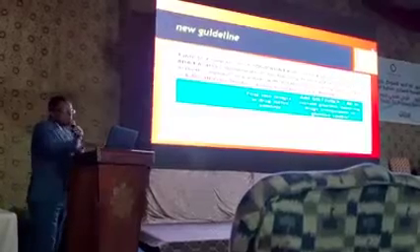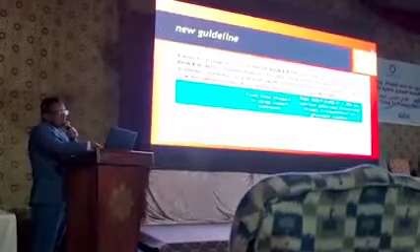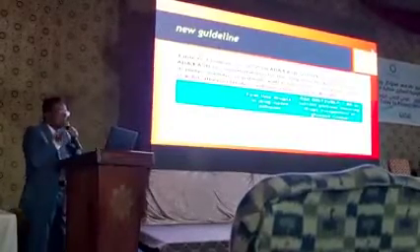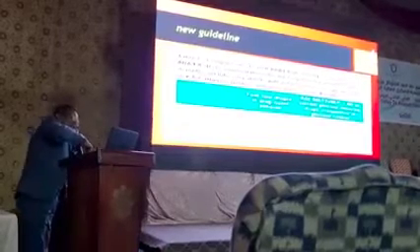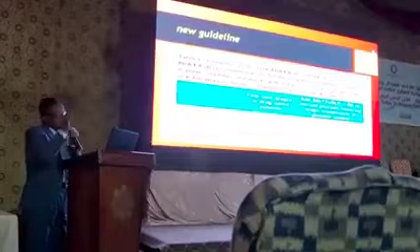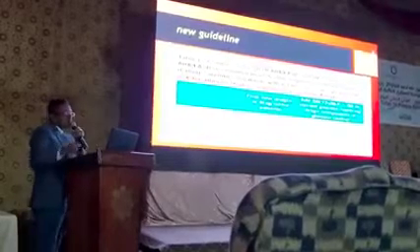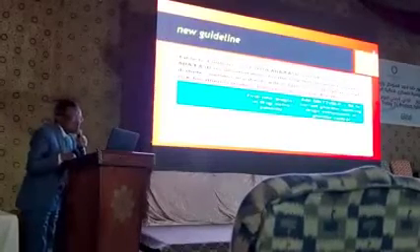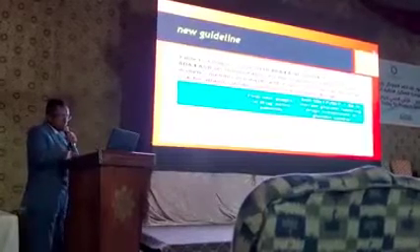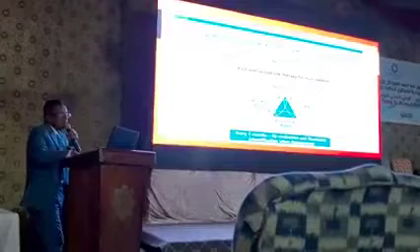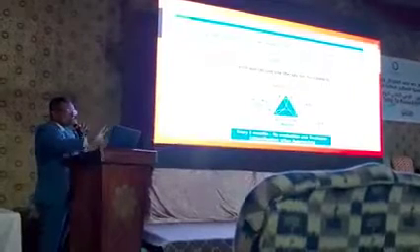In the old guideline, no. In the old guideline, the first drug is a sodium glucose cotransporter 2 inhibitor or glucagon-like peptide. Do you add another drug irrespective of glycemic control? Yes. In 2020, the first drug is metformin. Do you add another drug irrespective of glycemic control? Yes. So this is a new guideline.